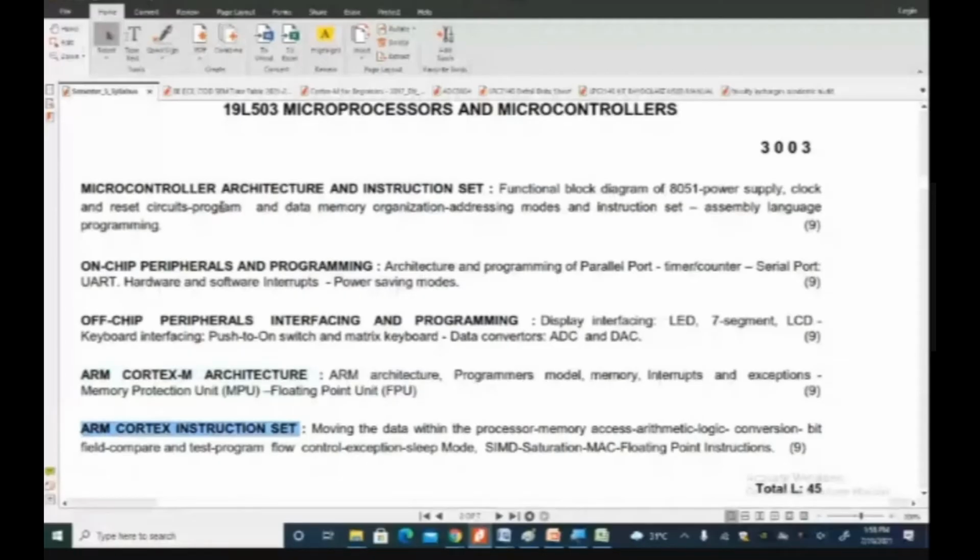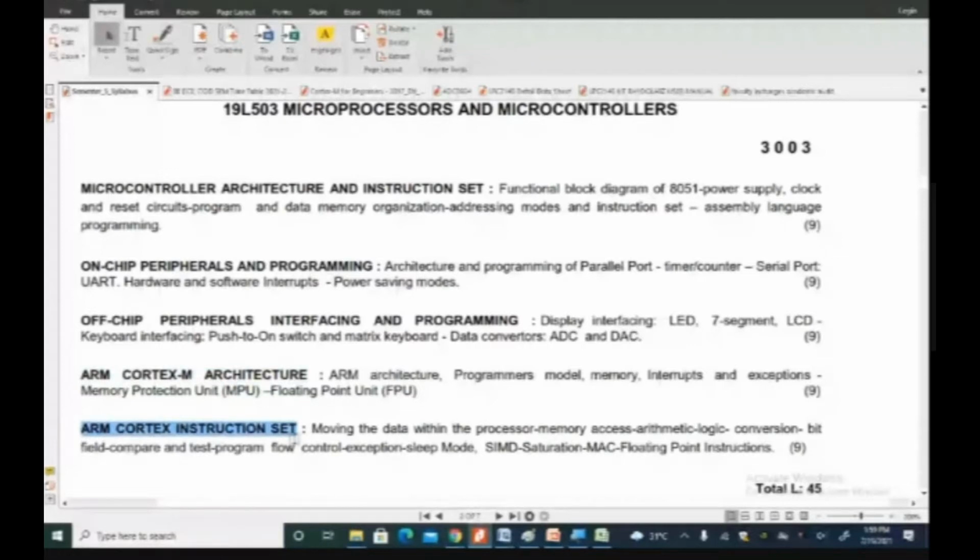So what is the advantage here? This is the inaugural function. The microcontroller was invented, and the first microcontroller is the 8051. Why are we using the 8051? It is very easy to understand, and very comfortable for understanding all the peripherals. Currently, ARM Cortex-M architectures are used in microcontrollers, and their corresponding instruction sets, the most advanced today, will be discussed.